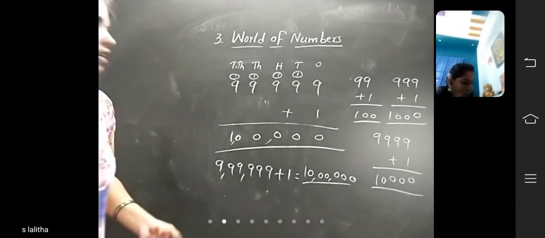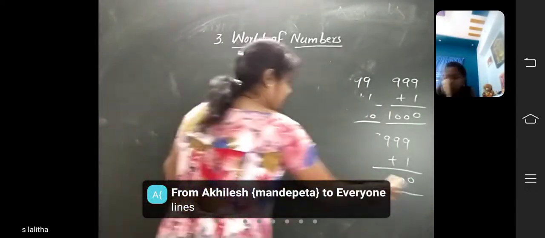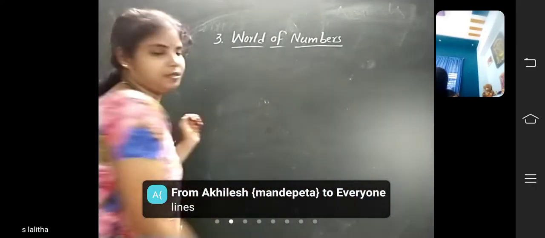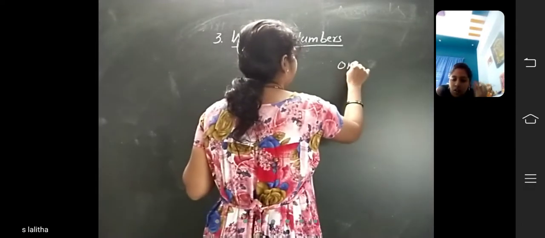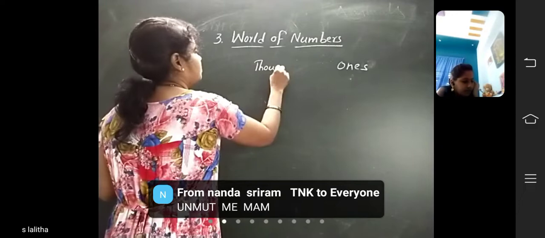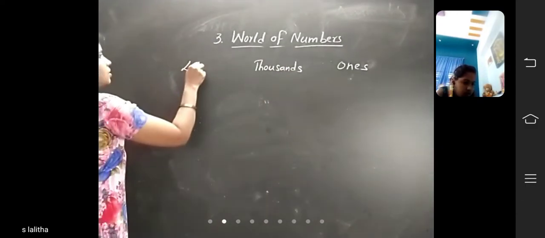In the Indian system, we have place values and periods. First is the ones period, next thousands, and next lakhs.